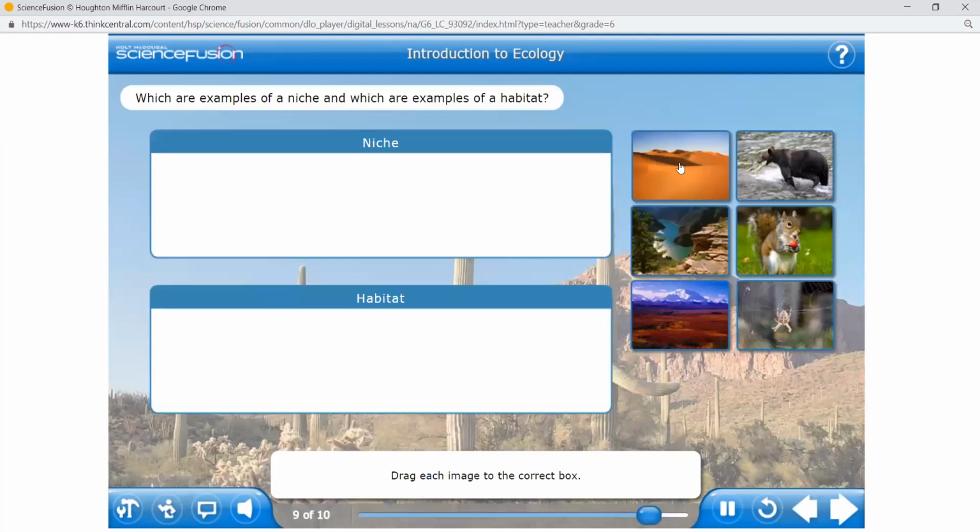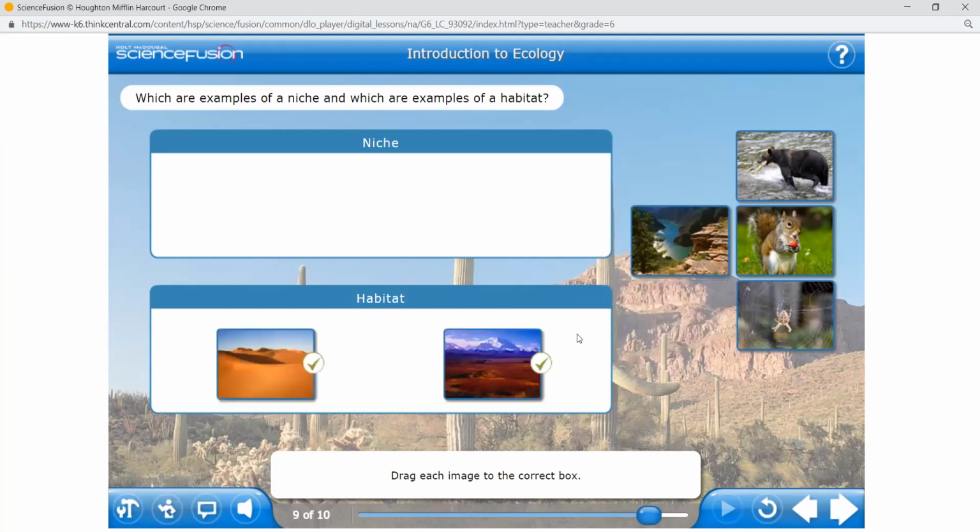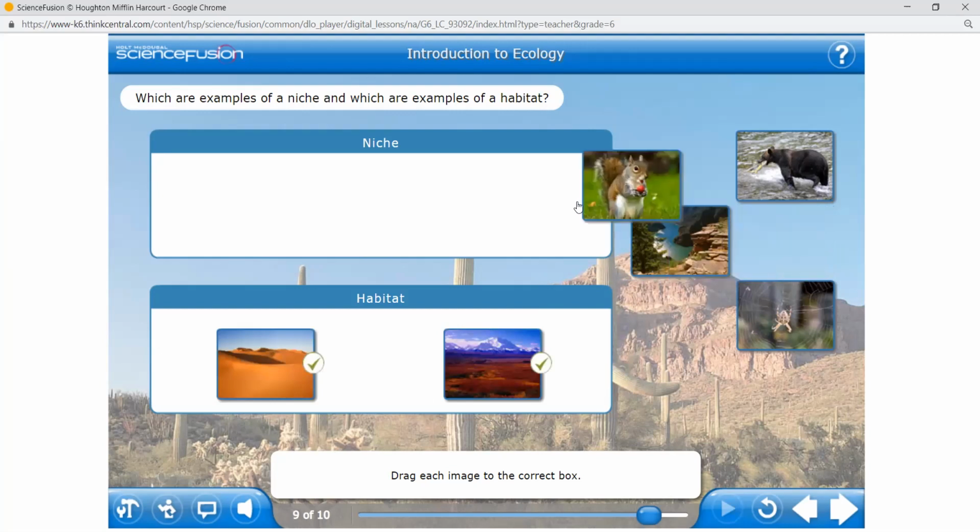Okay, now drag each image to the correct box. This one, is it niche or habitat? Is it a place to live or a desire? It's a place to live. It's a simple place to live. Even this is a simple place to live. This is what they want to eat. This is their niche. This is the animal's niche.